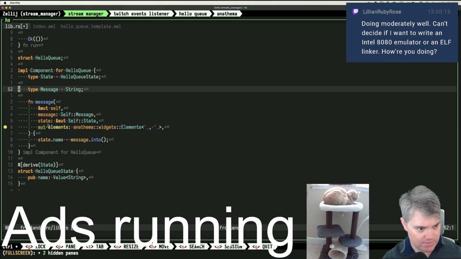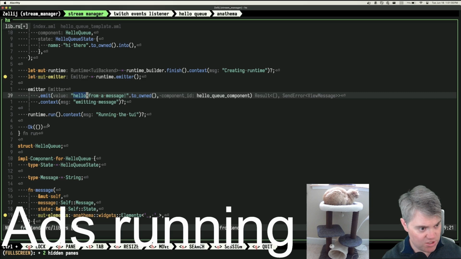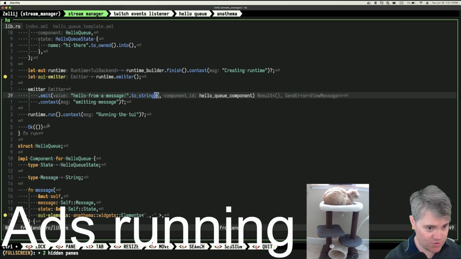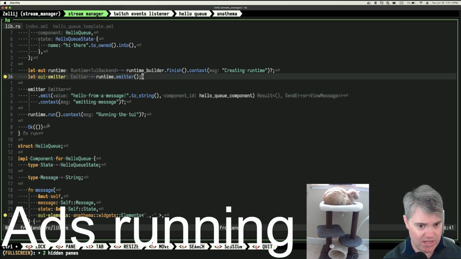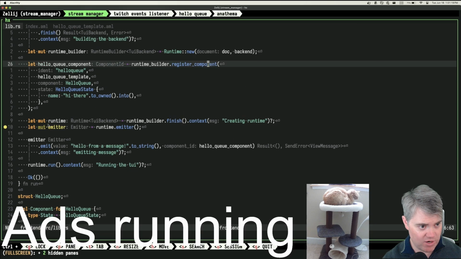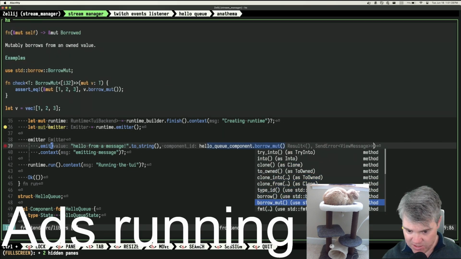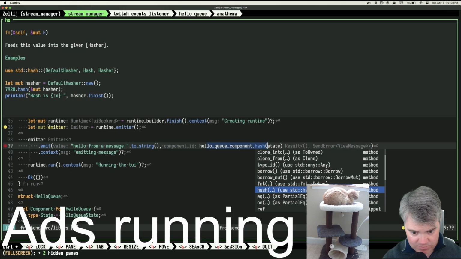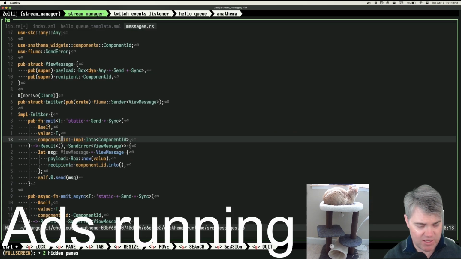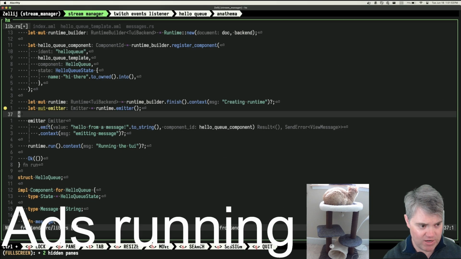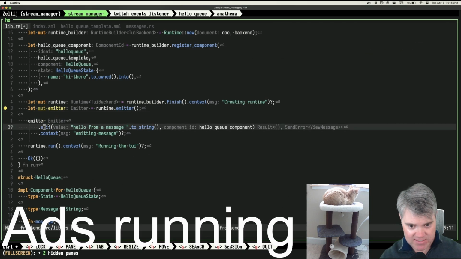So I set a message type string. Emitter emit, that should be a string. For really sure, we'll toString it, just to be absolutely sure that it's a string. Component ID is hello Q component, which is a component ID. Now, unless you need an actual number, like a dereferenced component ID. No, you want something that goes into component ID, so the fact that this is a component ID is correct.